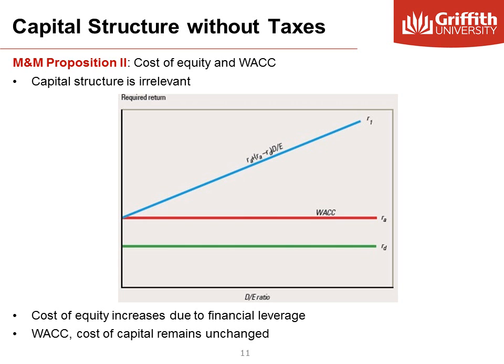And this is the graphical representation of proposition 2. On this graph, we have cost of capital, or the required return, on the vertical axis, and the debt to equity ratio on the horizontal axis. As a firm takes on more debt, the debt to equity ratio increases, and also the return on levered equity increases.